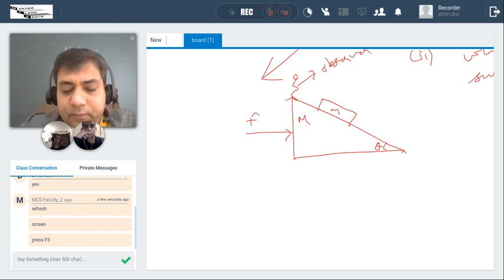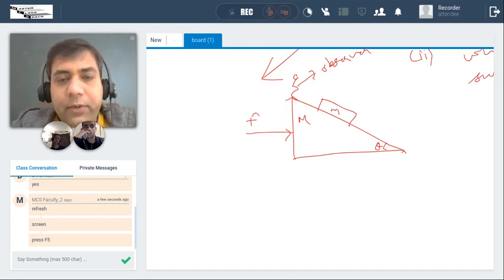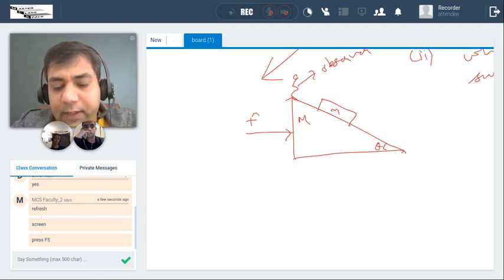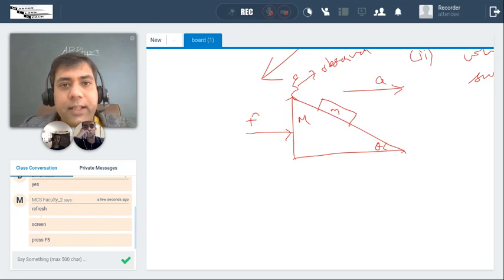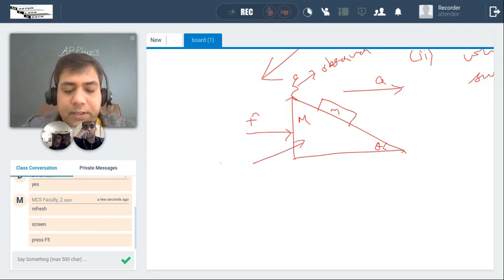See, this block small m is not moving with respect to capital M. So I will assume that both are moving in the horizontal direction with acceleration A. A is the acceleration of wedge and A is also the acceleration of block. This is called wedge, and block is block that you anyway know.